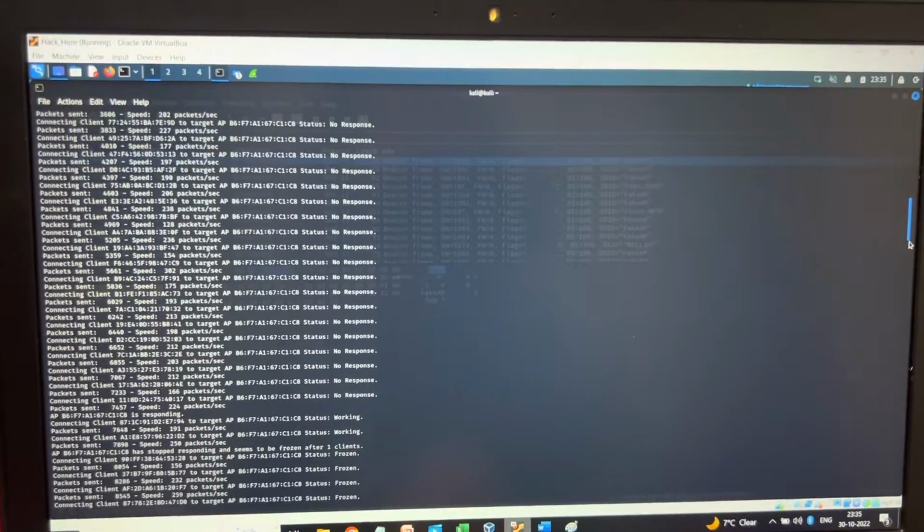So first time when I tried to connect to this hotspot from my another mobile, it shows frozen. So it was just for one time it shown frozen.